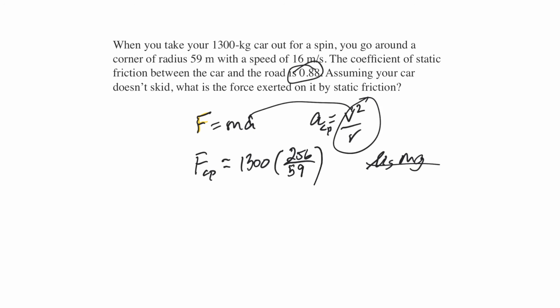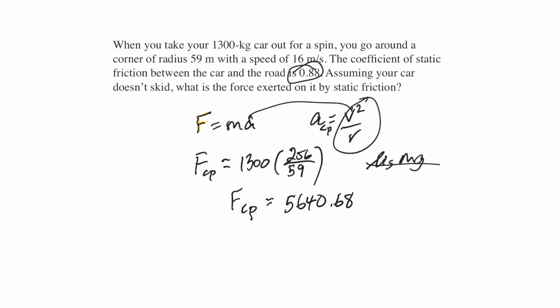So 256 divided by 59. Okay, so your acceleration is 4.338, times 1,300 gives me a centripetal force of 5640.68.